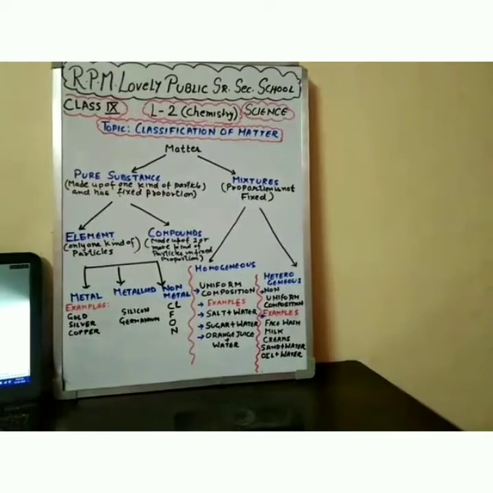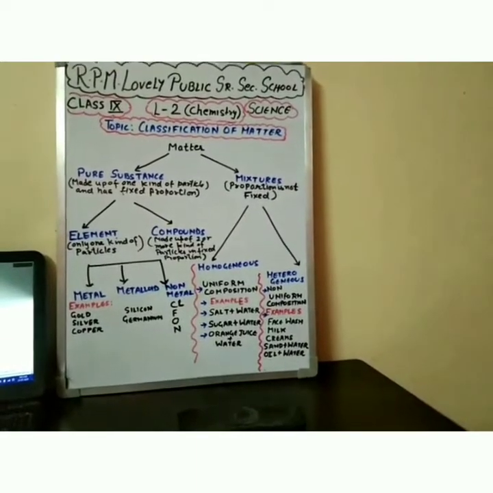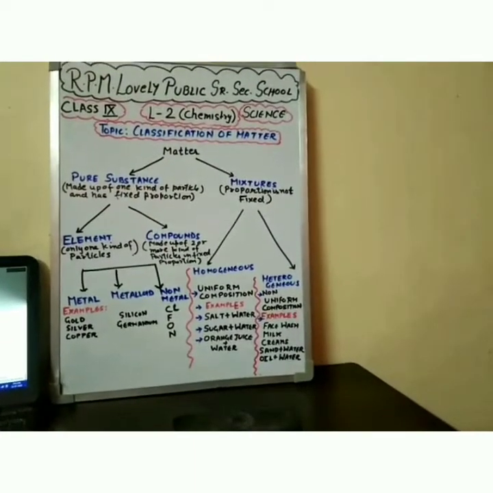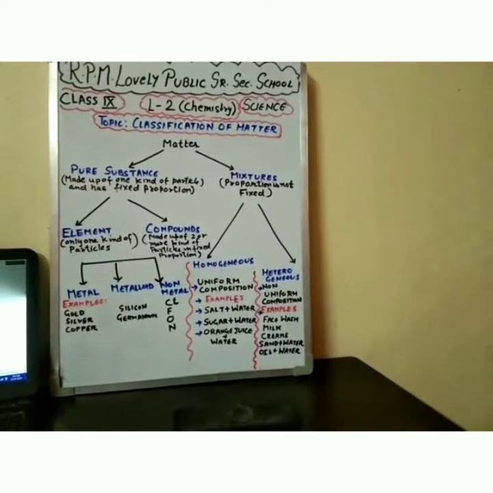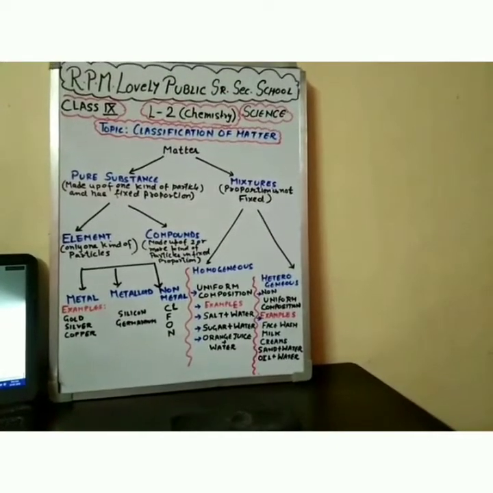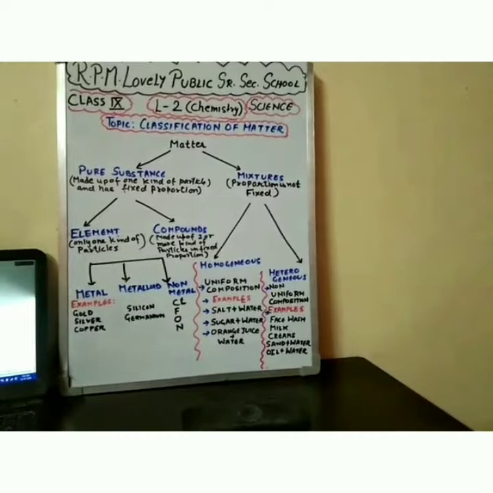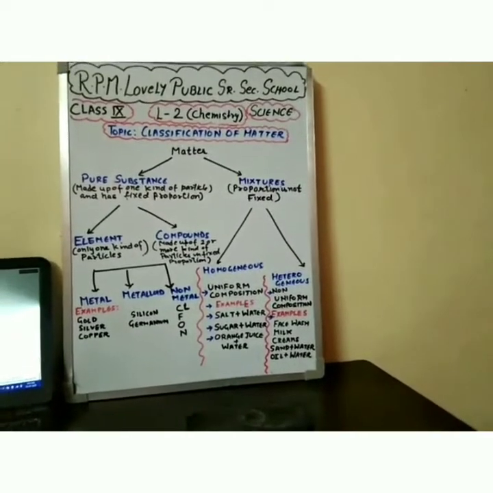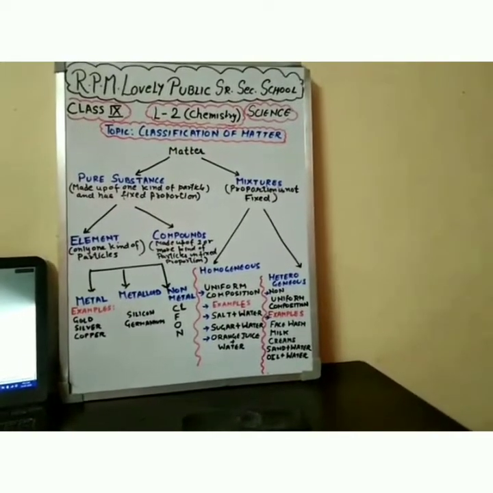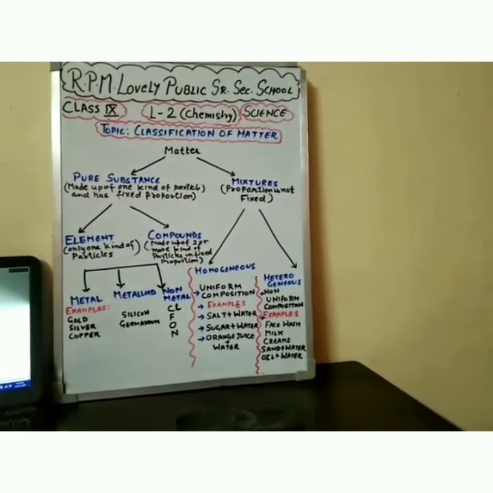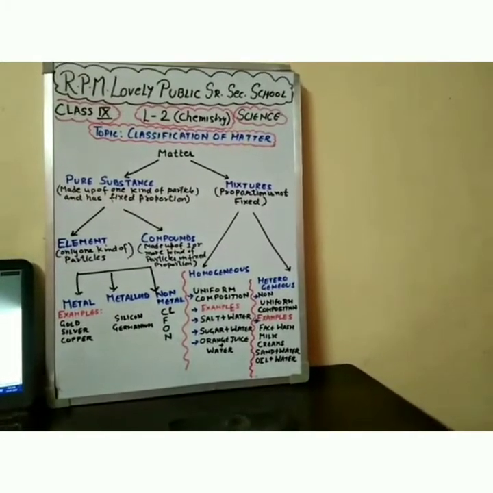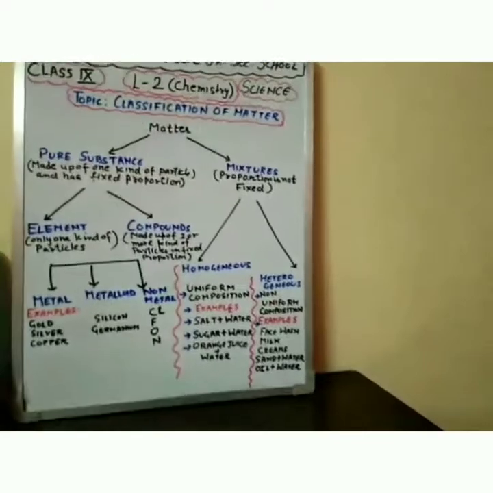That means we are able to see the separate particles of the two components. Say for example, we have sand and water. We can see separately the particles of sand and water in a mixture. So I can show you here.